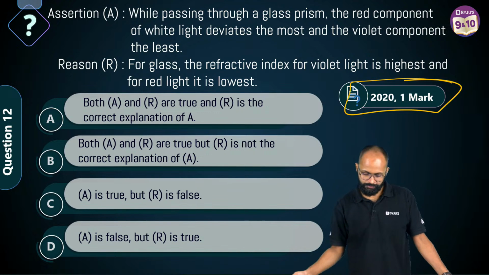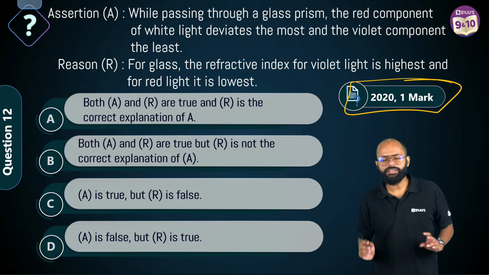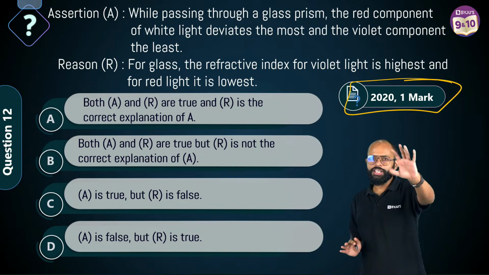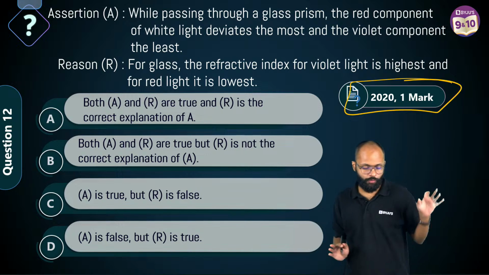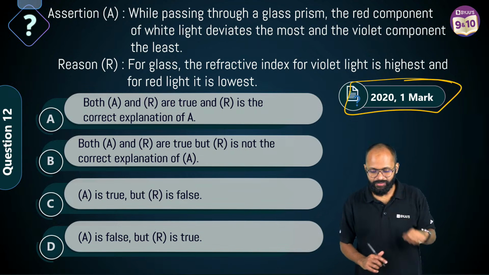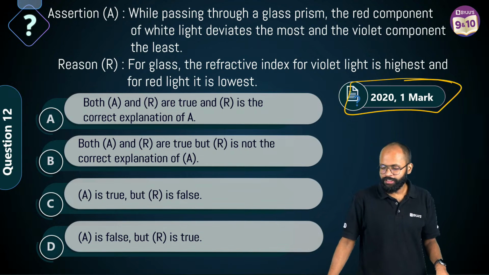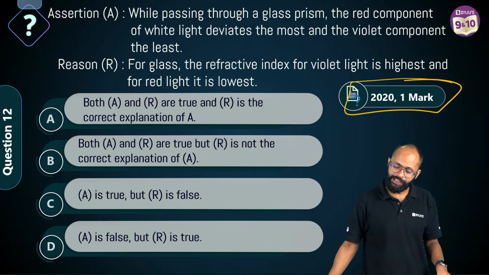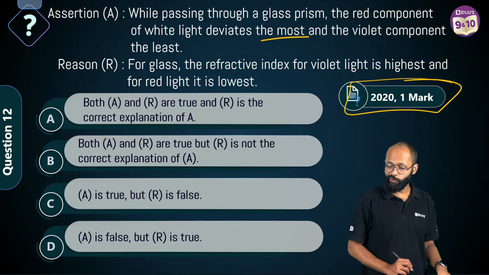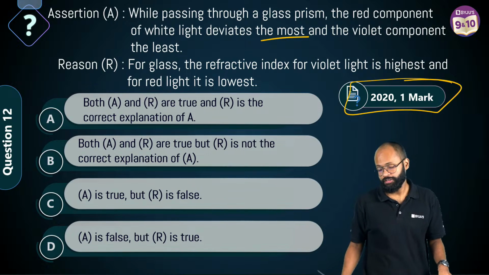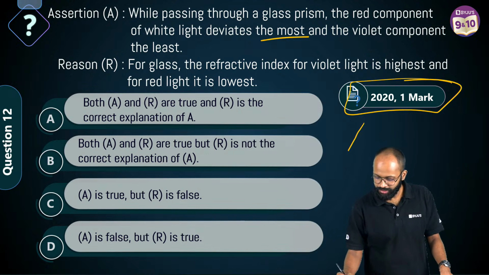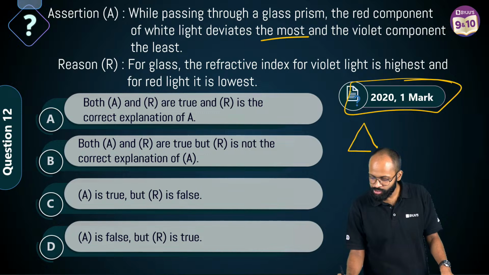ओके. देखो assertion reason का वर्किंग मेथड क्या है. Check out assertion, check if it's true or false. Assertion is saying कि भाई while passing through a glass prism, the red component of white light deviates the most and violet the least. अच्छा, अरे the component which will deviate the most will come to the bottom ना भाई, right?